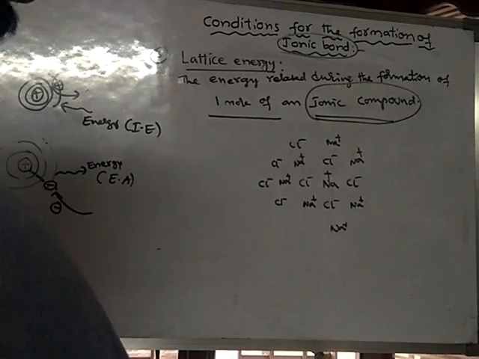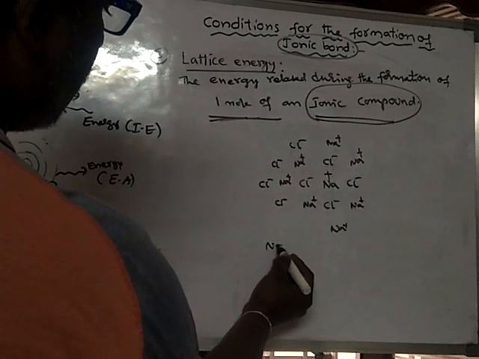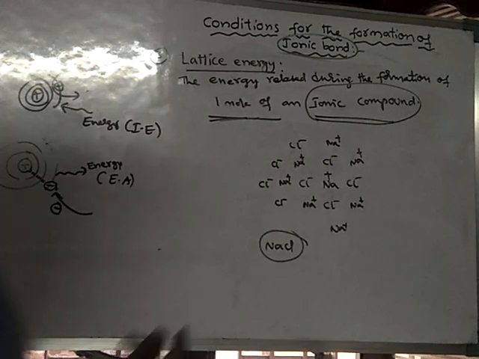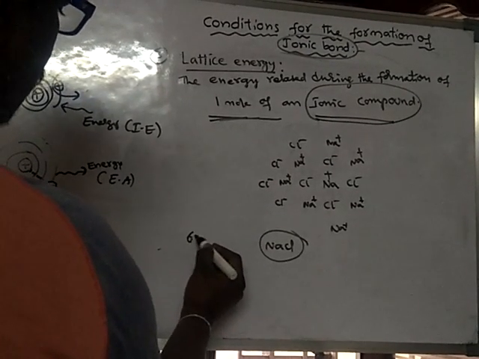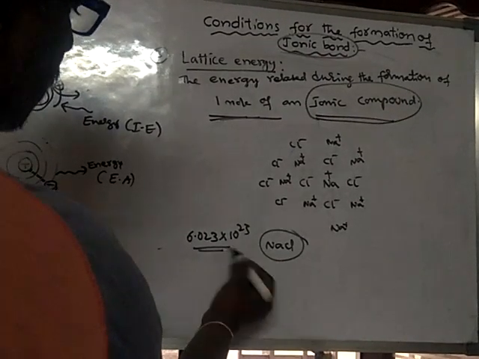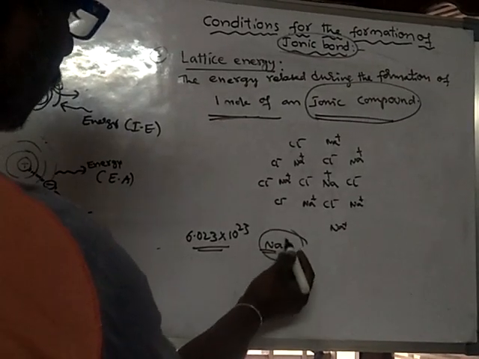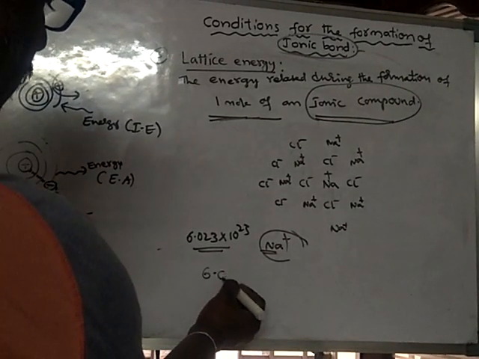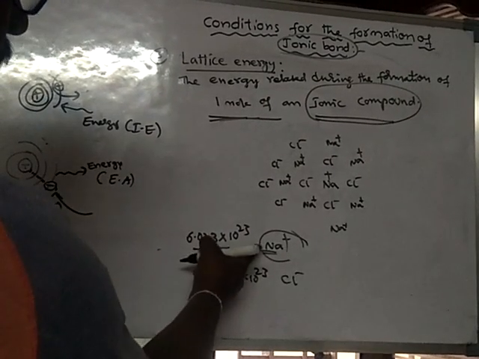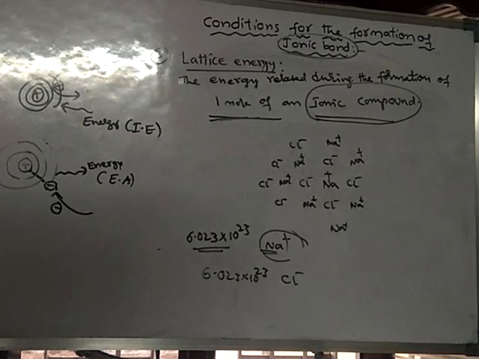Okay, what is the meaning of 1 mole of ionic compound? 1 mole of ionic compound means, here NaCl. Suppose you take NaCl as a single thing, so here 1 mole means 6.023 × 10^23 sodium ions and chloride ions. So these many sodium ions and these many chloride ions combine with each other,